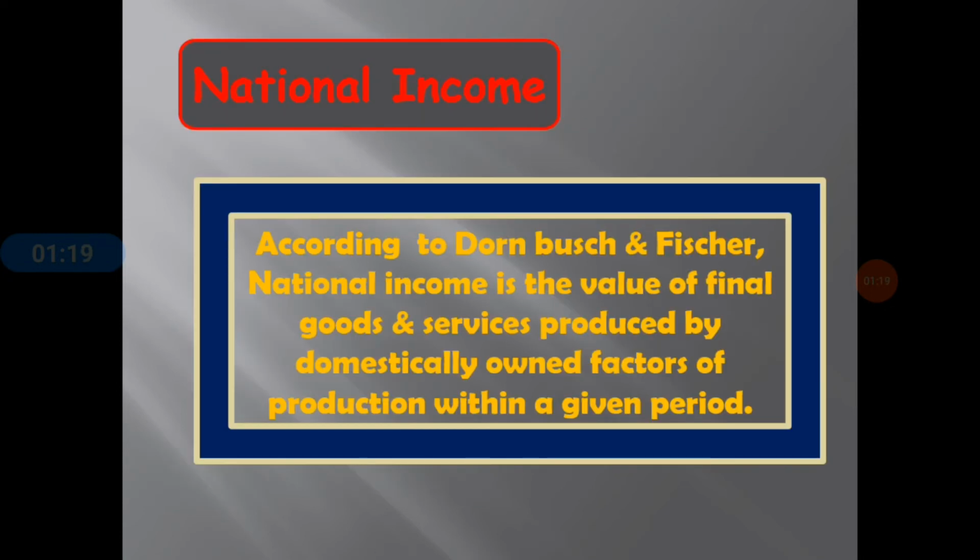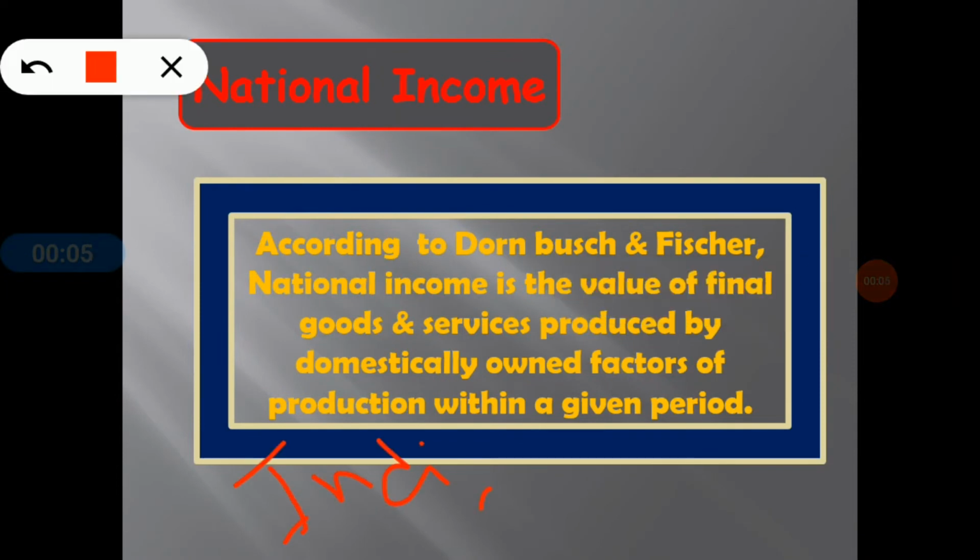So here we can see another most important concept of basically macroeconomics, that is the national income. So let's start the explanation. So national income is an indicator of the nation's economic activity, and it can be calculated by three methods: income method, expenditure method and value added method, but these are not part of the syllabus, so that's why we will discuss it in near future.